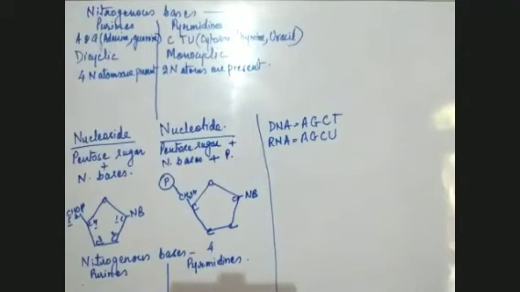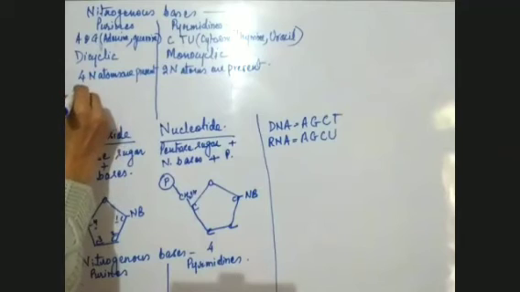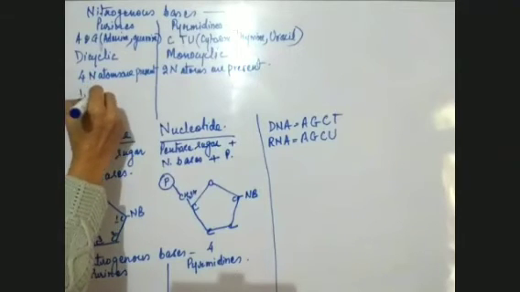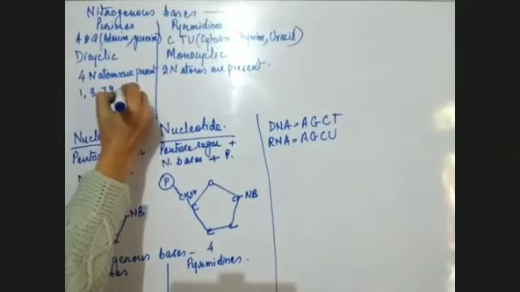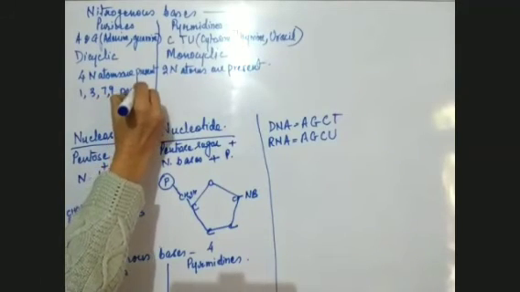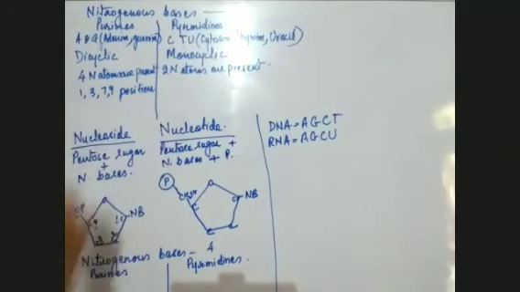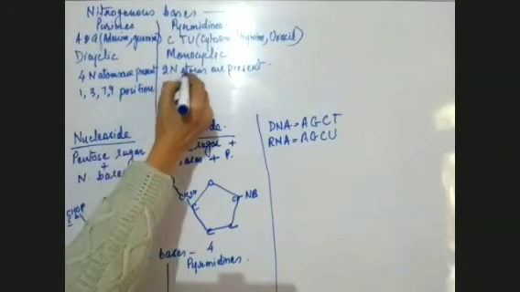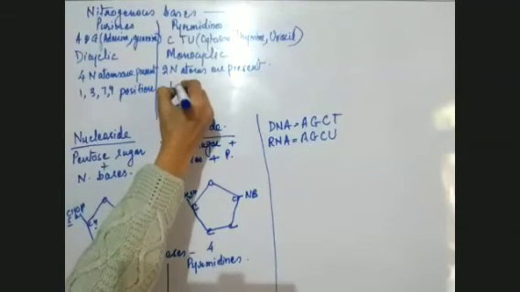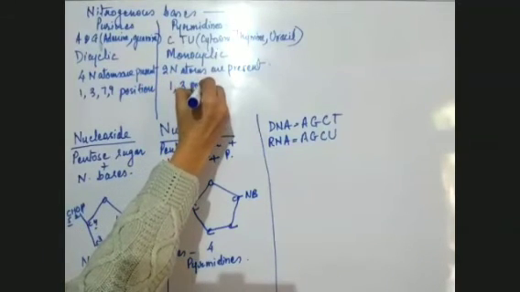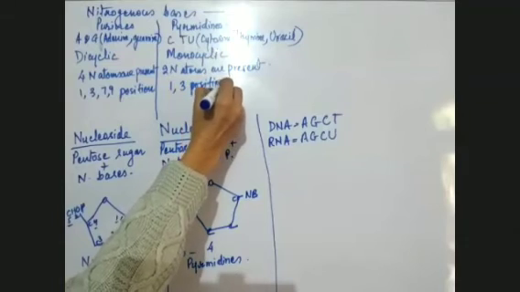Another difference is the position of those nitrogen atoms. In purines, which have 2 rings, the 4 nitrogen atoms are present at the first, third, seventh, and ninth positions. Whereas in pyrimidines, the 2 nitrogen atoms are present at the first and third positions.